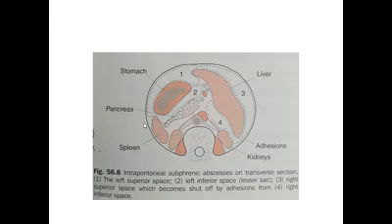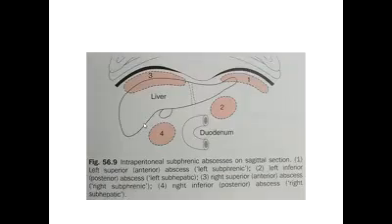So this is the anatomy of subphrenic spaces. The 4 subphrenic spaces: right subphrenic, right subhepatic, left subphrenic, and left subhepatic spaces. You can see a better location here.